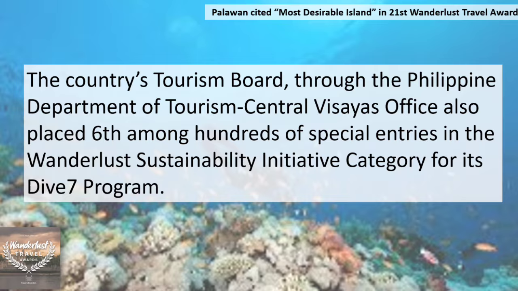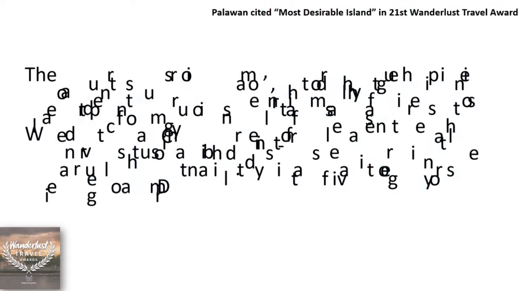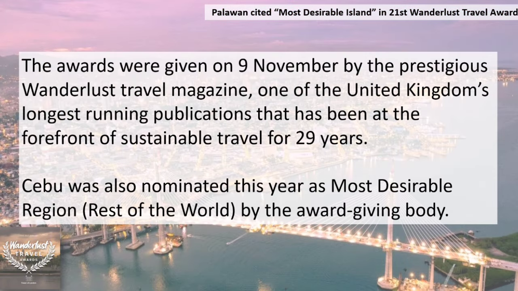hundreds of special entries in the Wanderlust Sustainability Initiative category for its Dive 7 program. The awards were given on 9 November by the prestigious Wanderlust Travel magazine, one of the United Kingdom's longest-running publications that has been at the forefront of sustainable travel for 29 years. Cebu was also nominated this year as Most Desirable Region, Rest of the World, by the award-giving body.